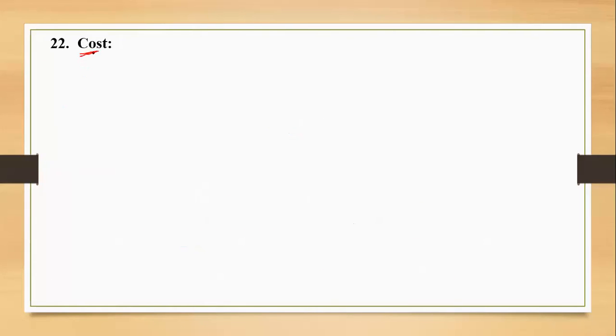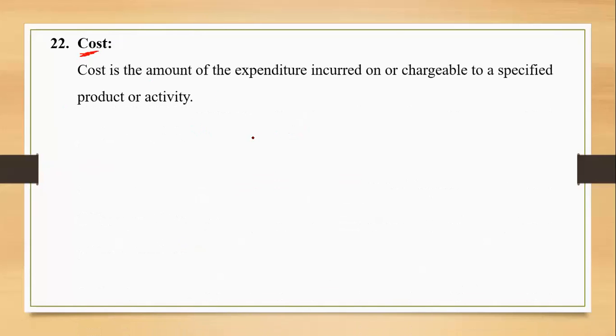Cost is another term. Cost is the amount that we pay, the amount that has been spent, for a particular product, for manufacturing a particular product, or for a particular activity.